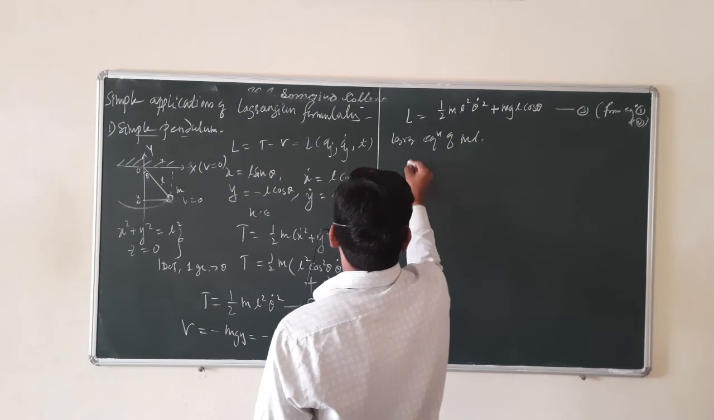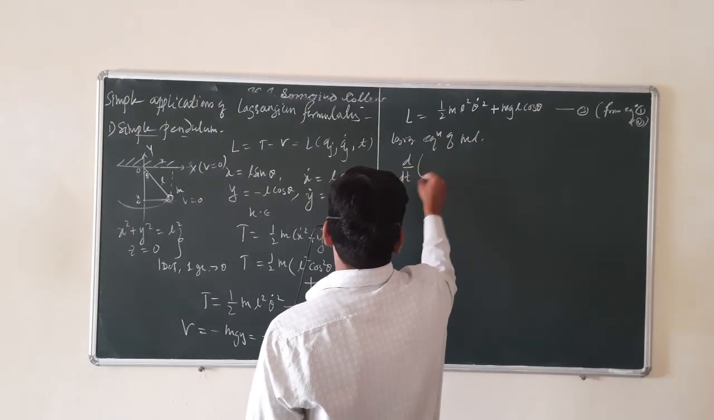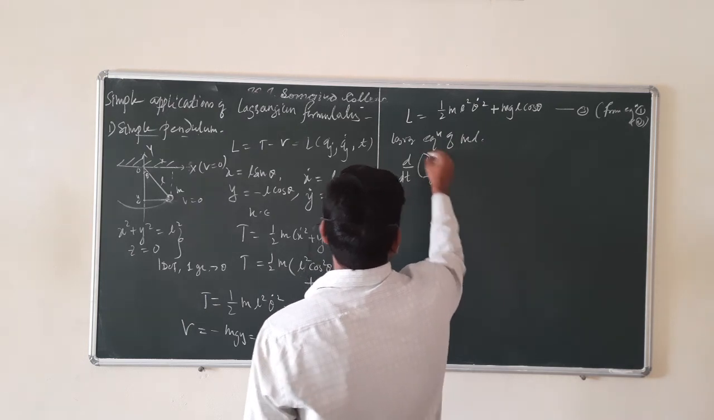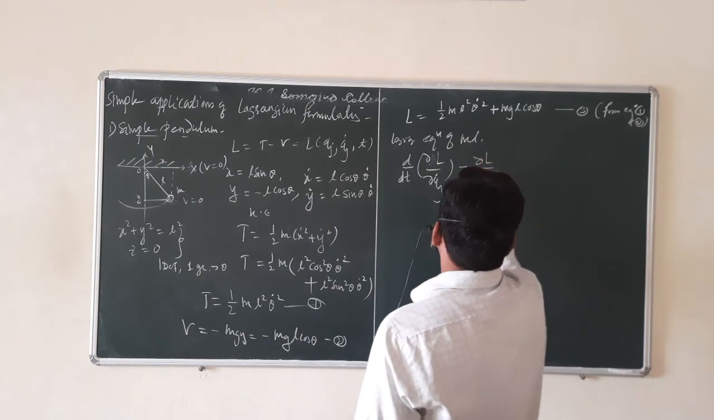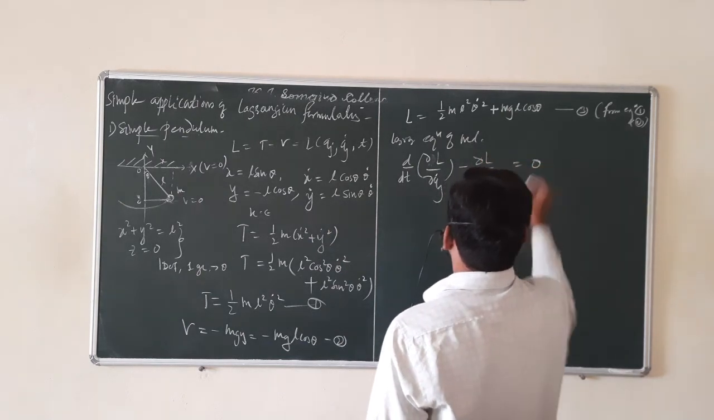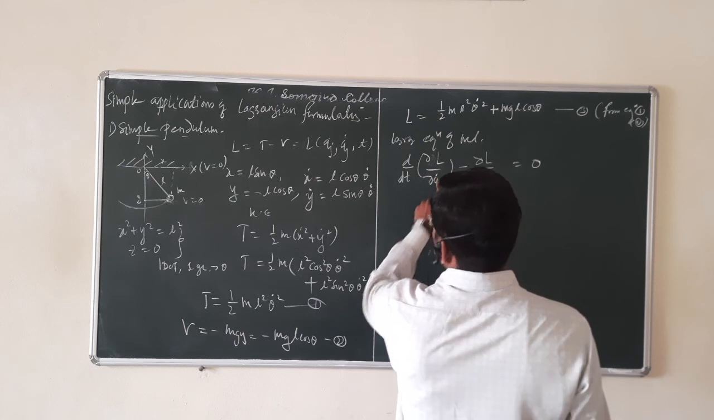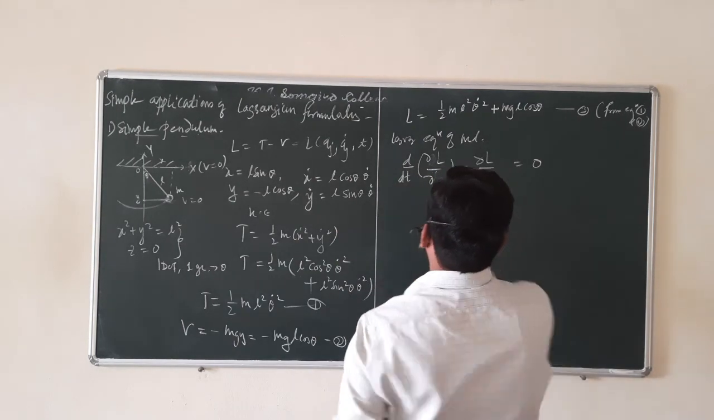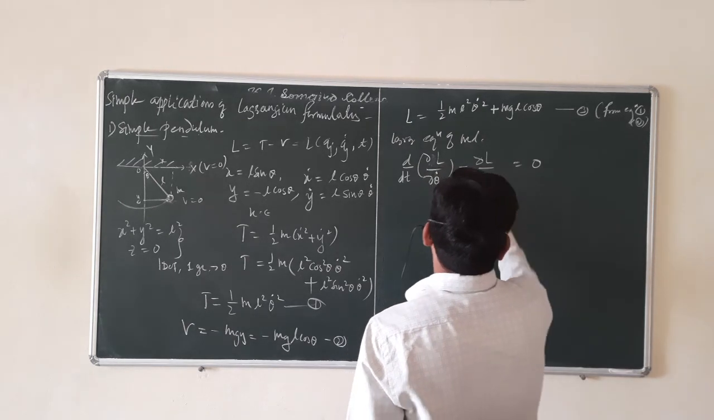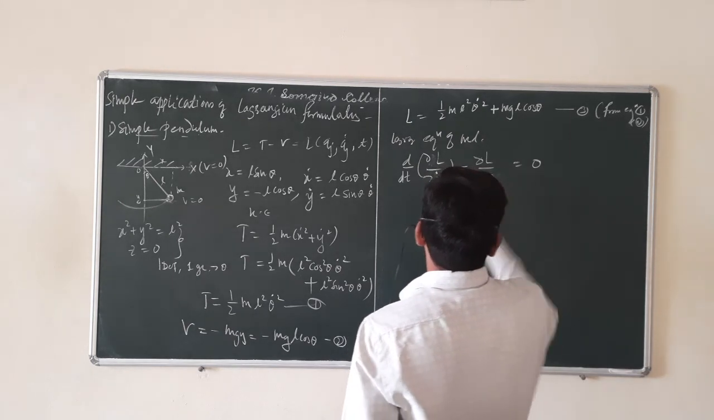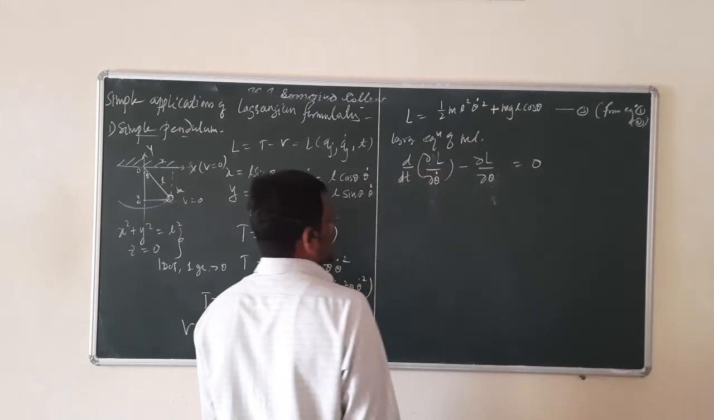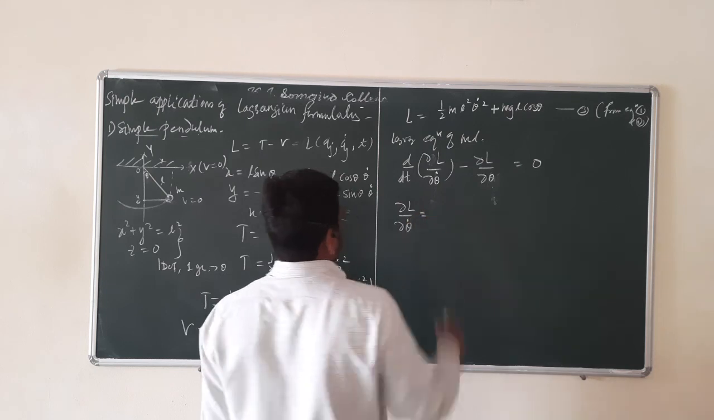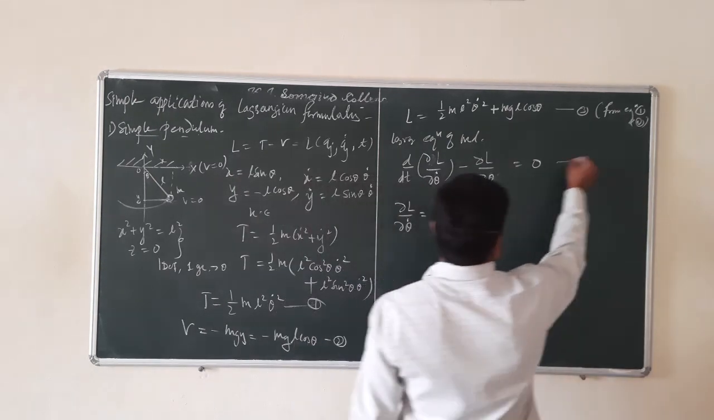So what is that? d by dt of (partial L by partial q_j dot) minus partial L by partial q_j is equal to 0. Instead of q_j, the generalized coordinate is theta. So we can write d by dt of (partial L by partial theta dot) minus partial L by partial theta is equal to 0. Call this equation number 4.